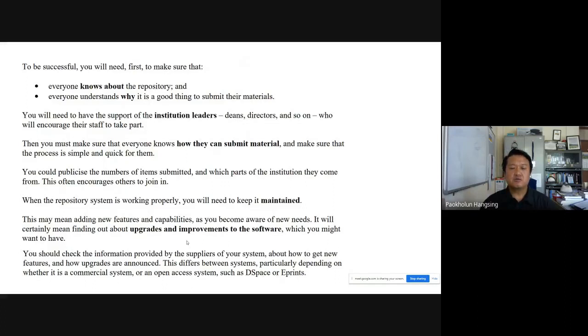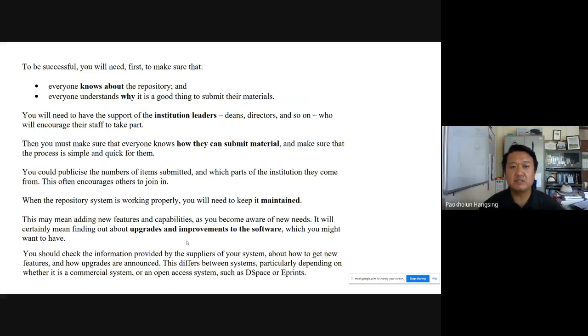To have a successful institutional repository, you'll need to make sure that everyone knows about the repository. As we said, we may create something very nice, very functional and efficient and colorful, but if nobody knows about it, it's useless. Because if nobody knows, then nobody is going to use it. And also, everyone should understand why it is good to submit their materials. So, convincing members of the institution to contribute.